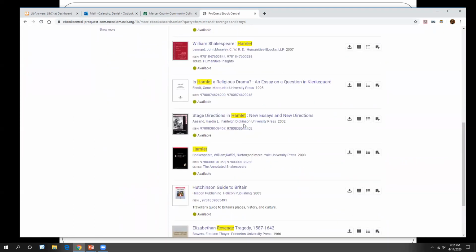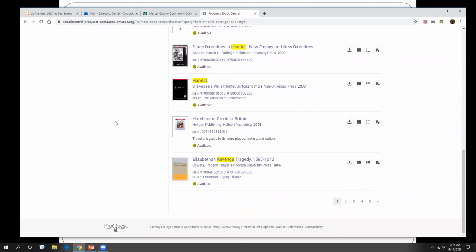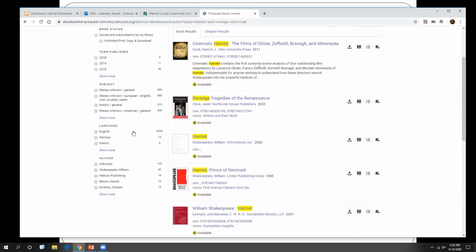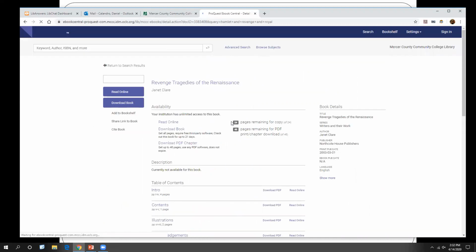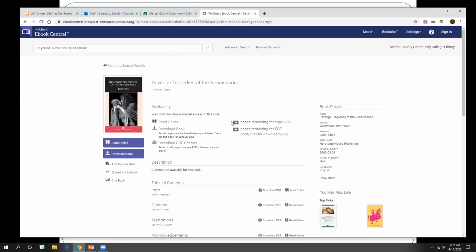So here, stage directions in Hamlet. Is Hamlet a religious drama? Elizabethan tragedy? So there's a whole bunch here that we can pick from. If we want, we can click on a book. Here, Revenge Tragedies of the Renaissance. That sounds like fun. Click on the book, and it's going to take you to some info about the book.